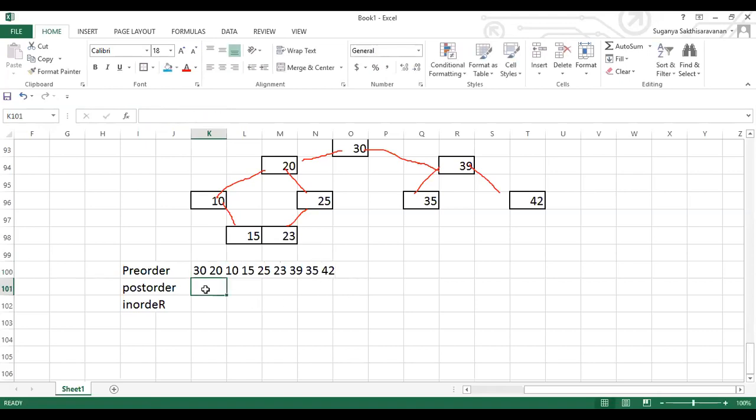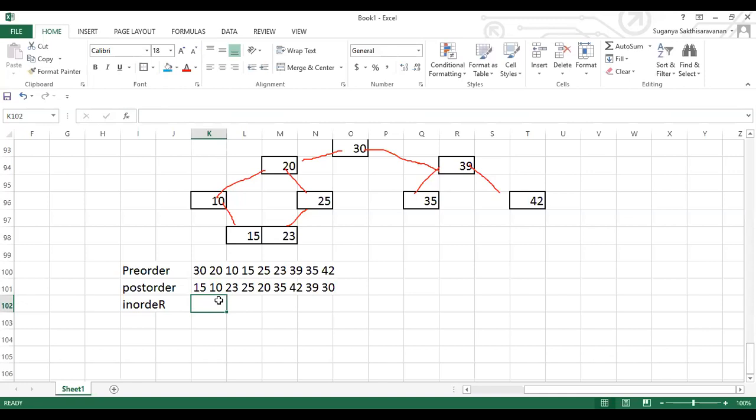When we come to post order, it is all about left, right, root. Okay, so we'll just go on. The left element is not there, so we'll start with the right element, 15. If the left element is not there, what are we supposed to do? Start with the right element. Okay, so 15, root 10, followed by, sorry guys, it's not 20, followed by 23, then 25, then 20, then 35, then 42, then 39, then 30. This is all about your post order.